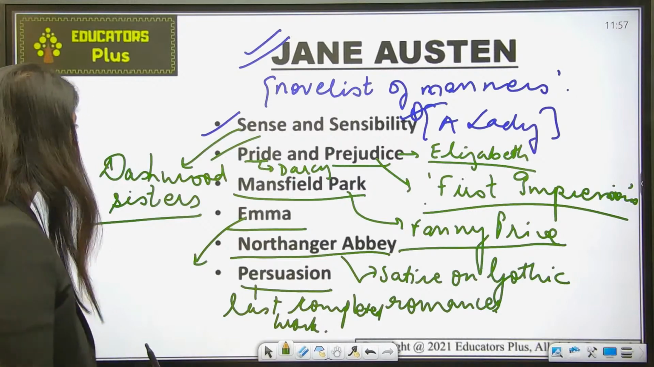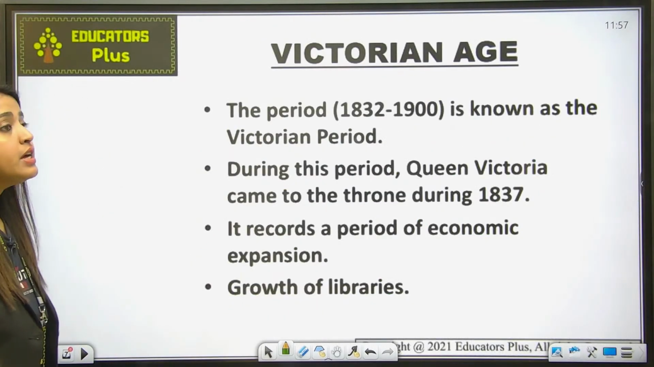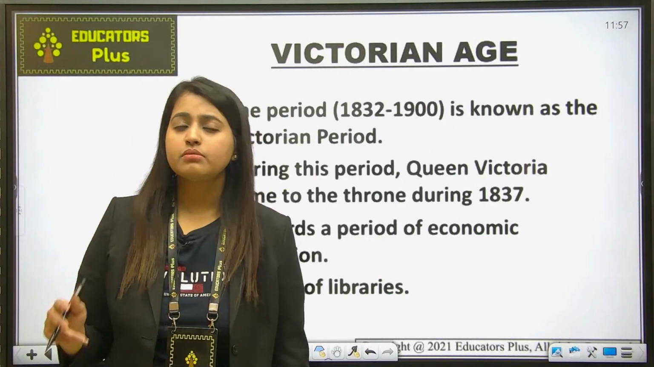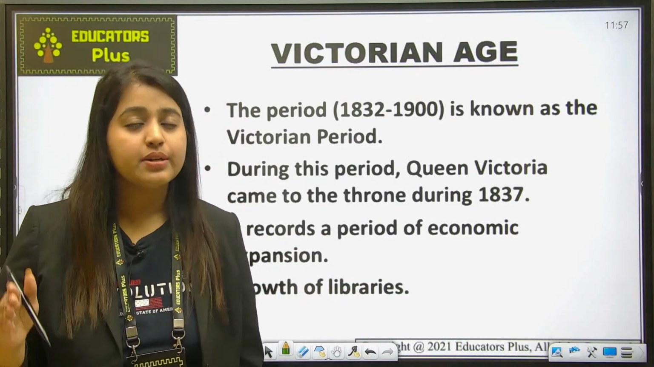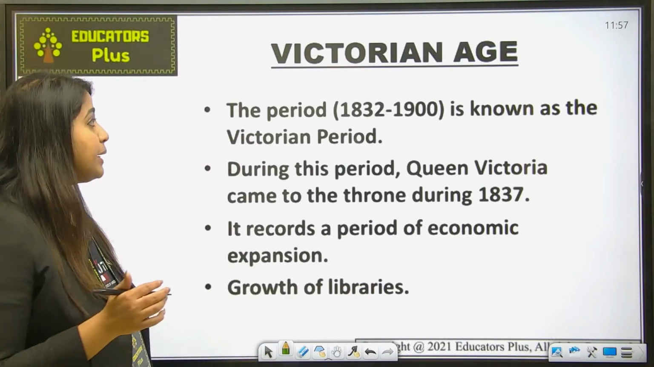Okay, let's move ahead now. That was all about Jane Austen. Now comes the Victorian age. Now with this, I have completed the Romantic age. I have touched upon the important authors and their work. Now it's time to study about the Victorian age.